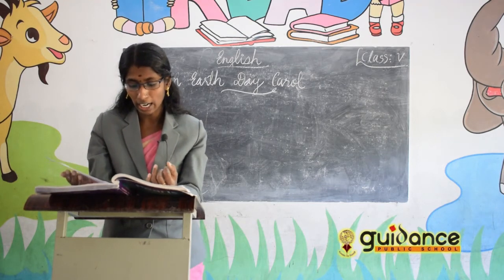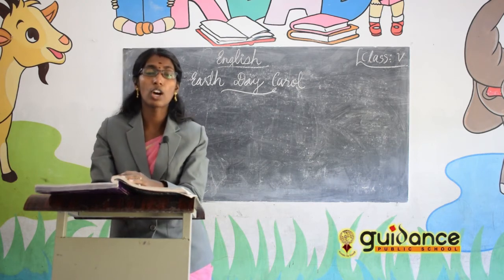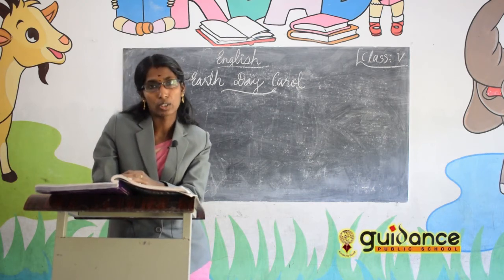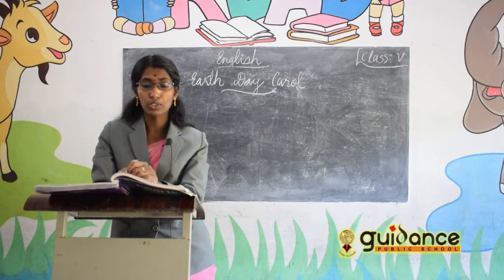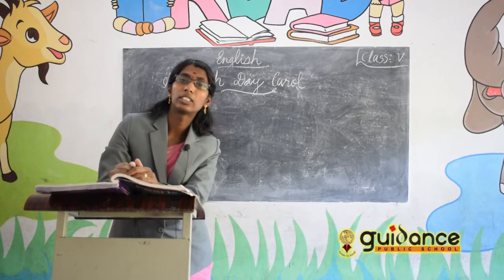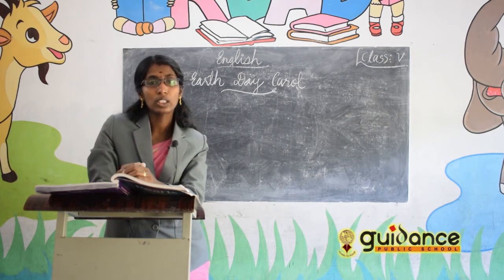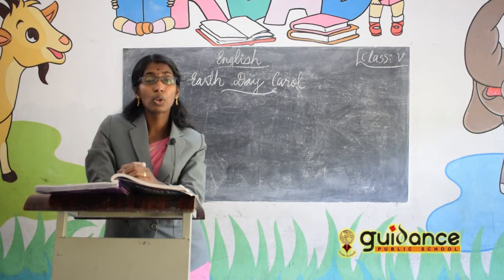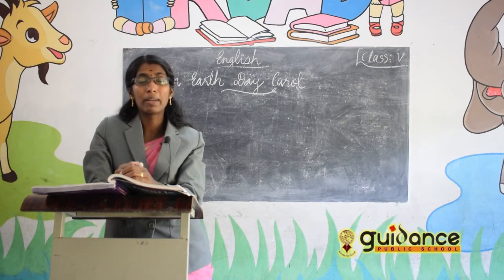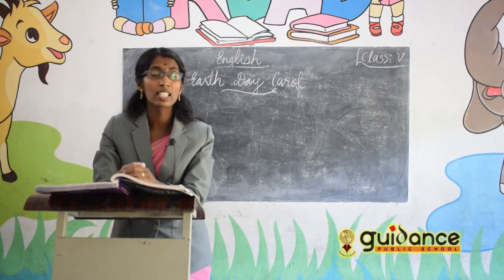For the last time, the last one who came, the Ghost of Earth Day Future. What does the Earth Day Future show him? The years after. What can Ebenezer see? The earth is full of waste materials, garbage. There is no greenery on the earth, only the waste materials.